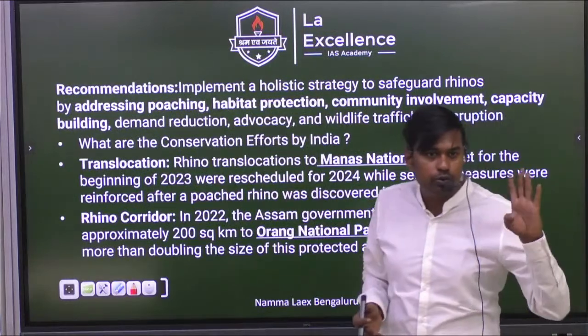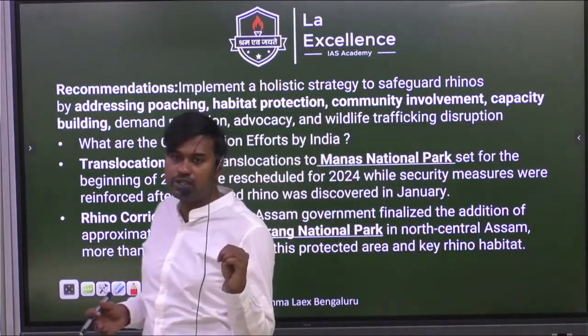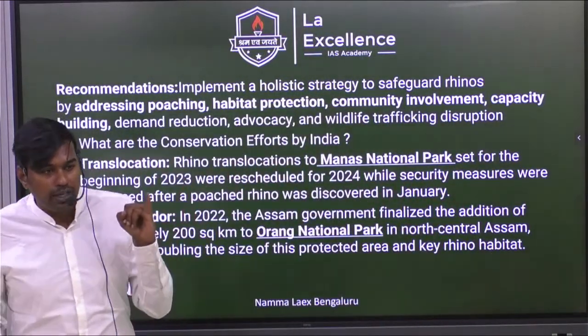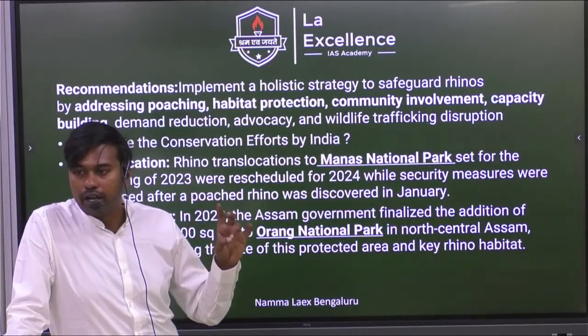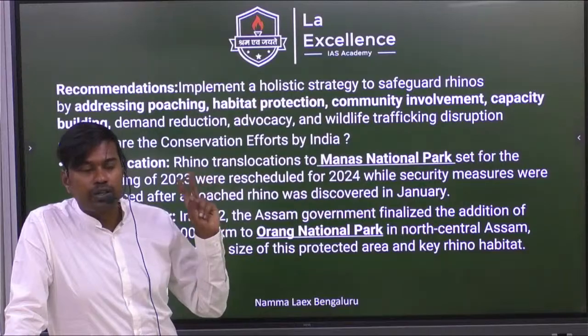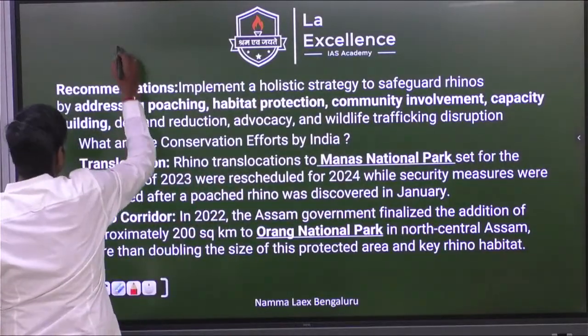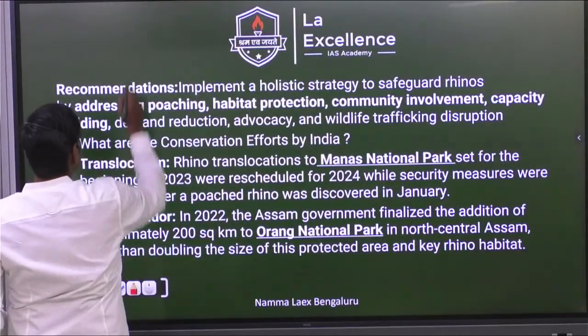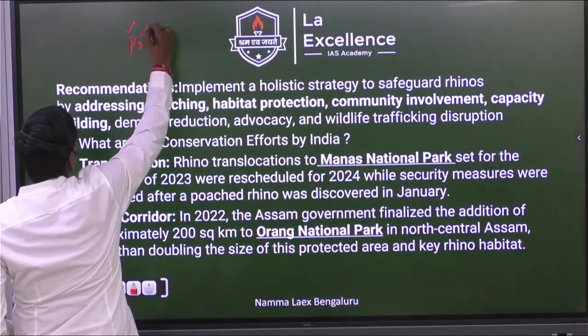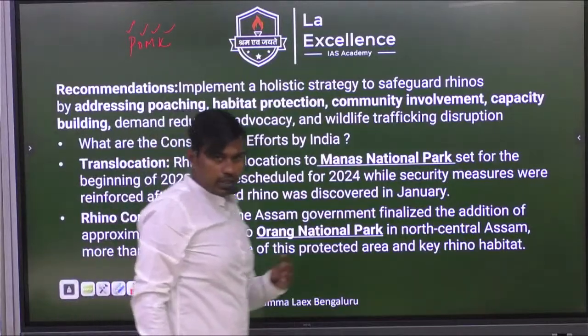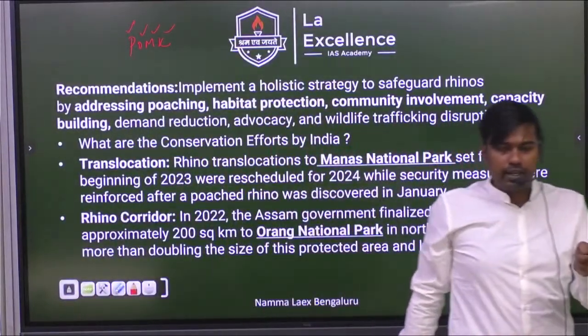In Assam, we have 4 wildlife sanctuaries which contain rhino. What are they? One is Pobitora. Second is Orang. You can remember the word POMK. What are they? Pobitora, Orang, Manas, Kaziranga. So these are the 4 wildlife sanctuaries in Assam.